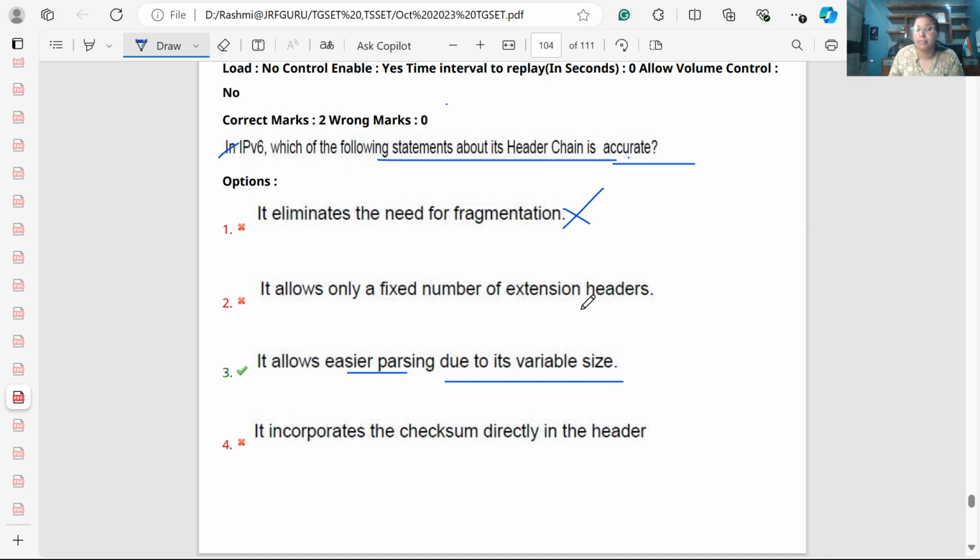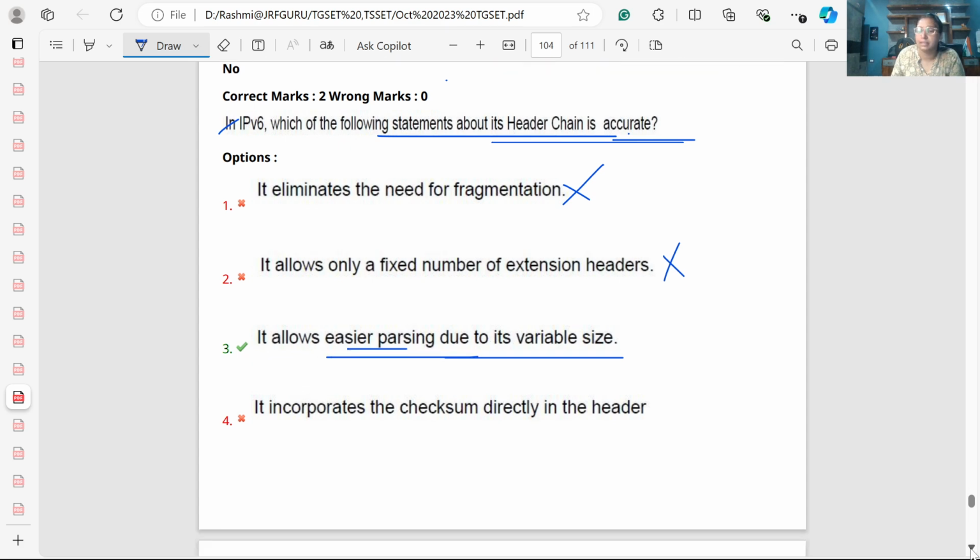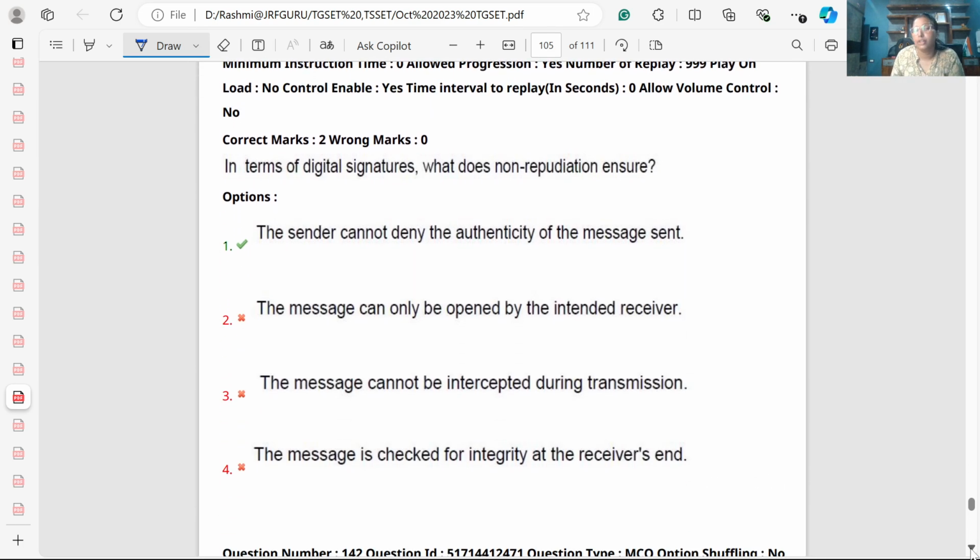It allows a fixed number of extension headers? No, we have a variable number of extension headers. These are optional, so we can use them. Then, it incorporates the checksum directly in the header? So yes, but we are talking about the header chain. So yes, a header chain allows easier parsing due to the variable size. We can use the header extensions according to choice.